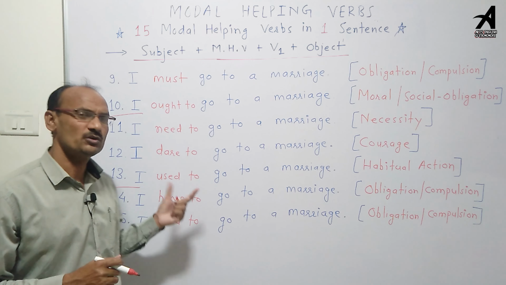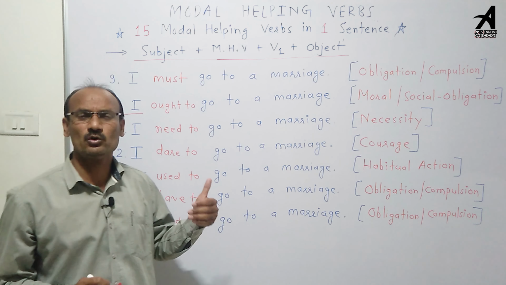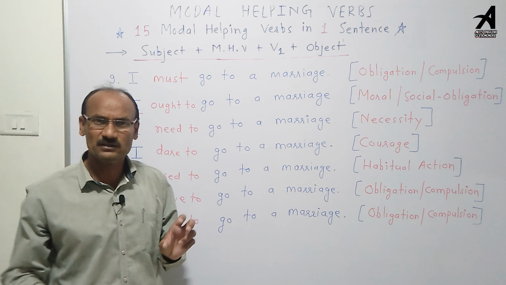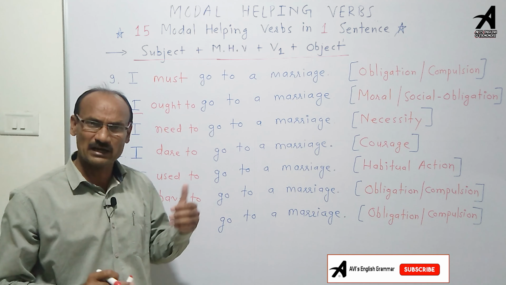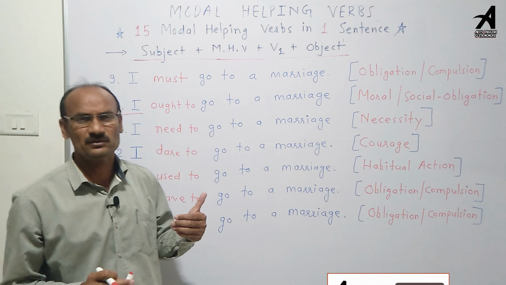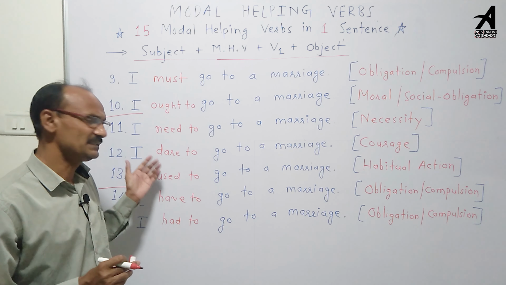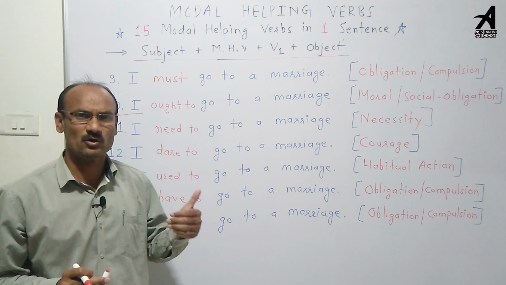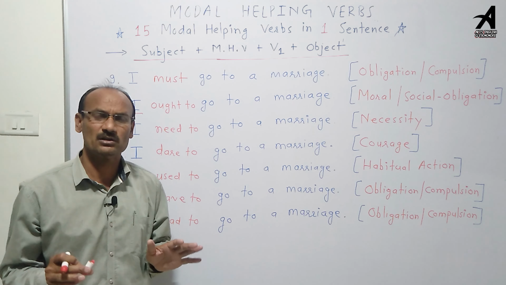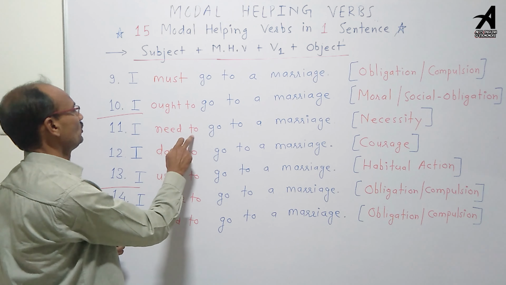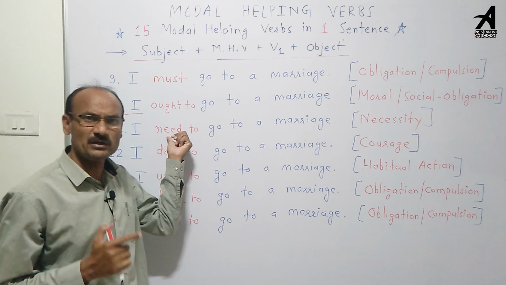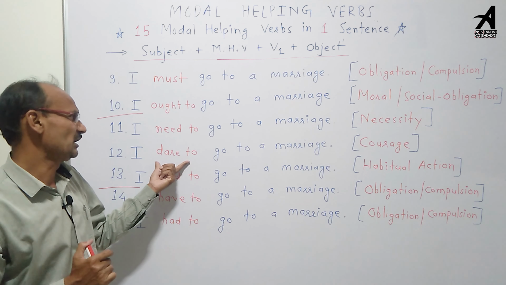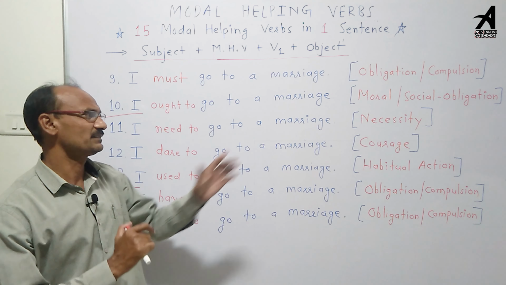Need to, dare to and used to. These are very different modal helping verbs because need to, dare to and used to are called the semi-modals in English. Why are these modal helping verbs called semi-modals? Because these modal helping verbs can be used as a helping verb or a main verb. So these are called semi-modals. Need to, we know the meaning of need. Need to indicates necessity. Next modal helping verb is dare to. Dare to indicates courage.